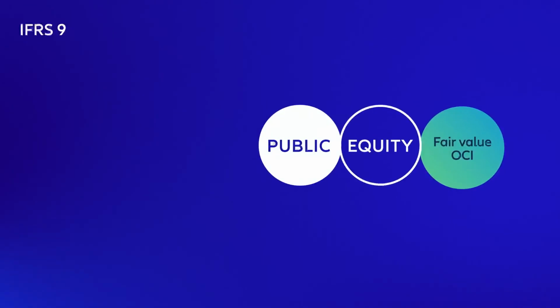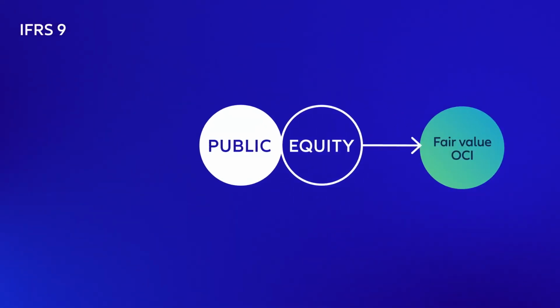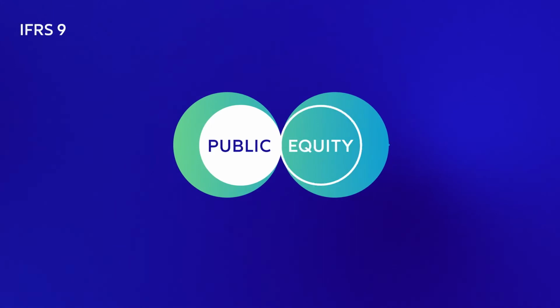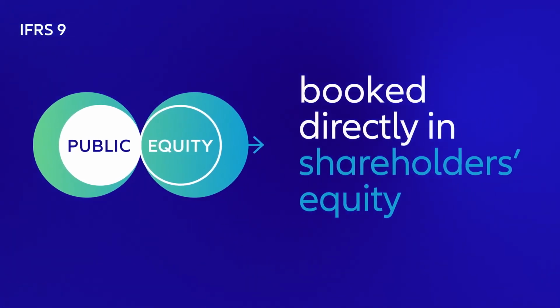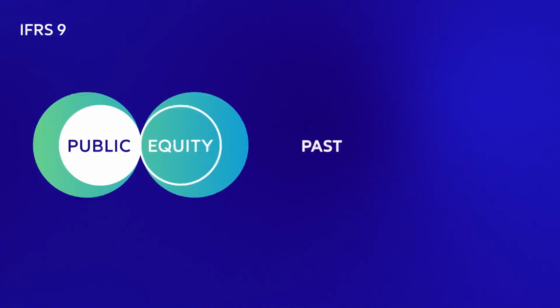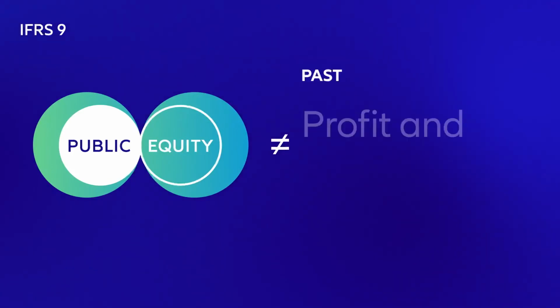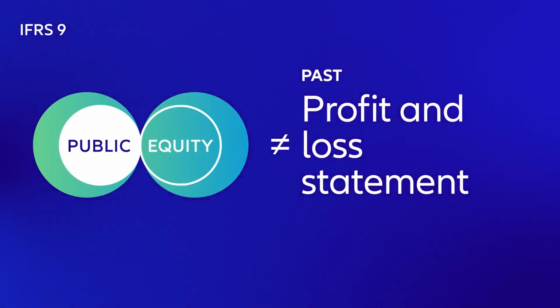Public equity can still be classified under fair value through OCI, but any gains on such equities must be booked directly in shareholders' equity, unlike earlier when they could be reported in the profit and loss statement.